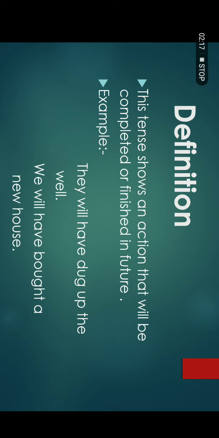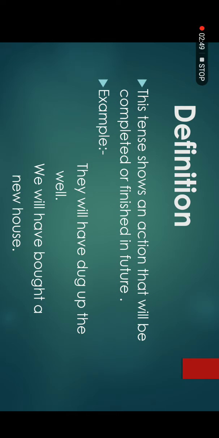Likewise, in the future perfect tense, we will use the helping verbs and we will add the word have and the third form of the verb. They will have dug up the well. In this sentence, they is our subject, will is a helping verb, have is also a helping verb, and dug is the third form of dig. Dug up the well, the well is the object. They will have dug up the well.